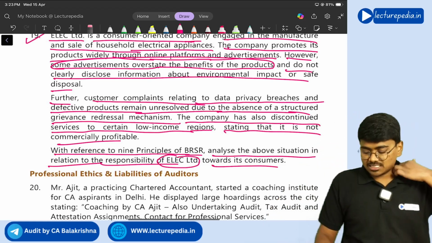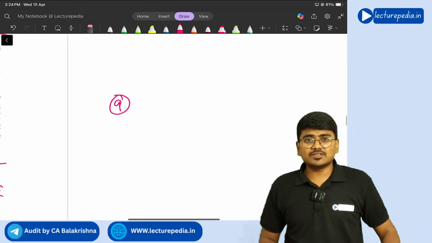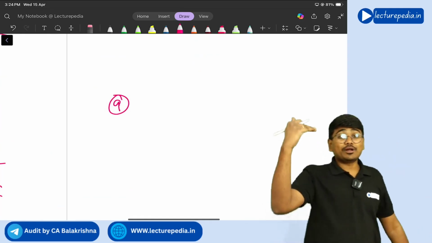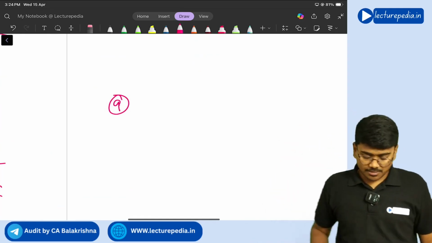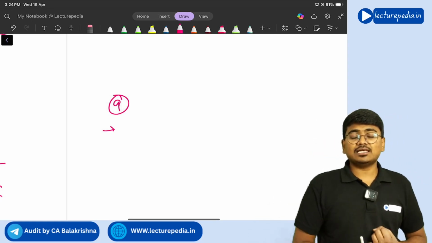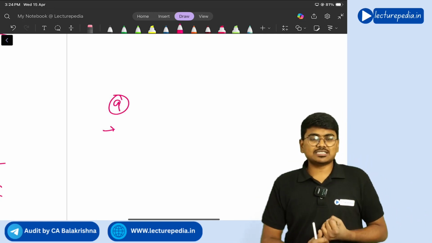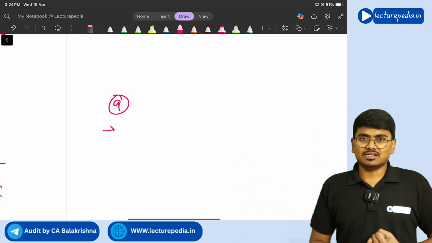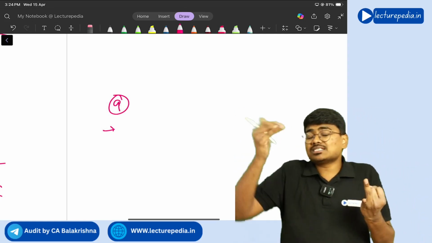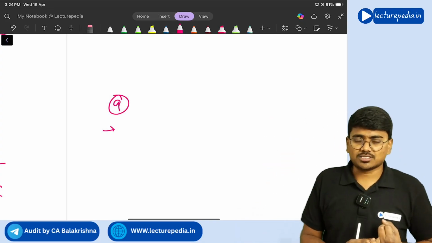Firstly, which principle is it? Principle number 9. Principle number 9 deals with providing value to the customers in a responsible manner. So, what are the core elements of this principle? The first core element is, if your product is having any negative impacts or adverse effects, those adverse effects should be properly communicated to your customers, and you should also make efforts to reduce those negative impacts. These are the first 2 points.